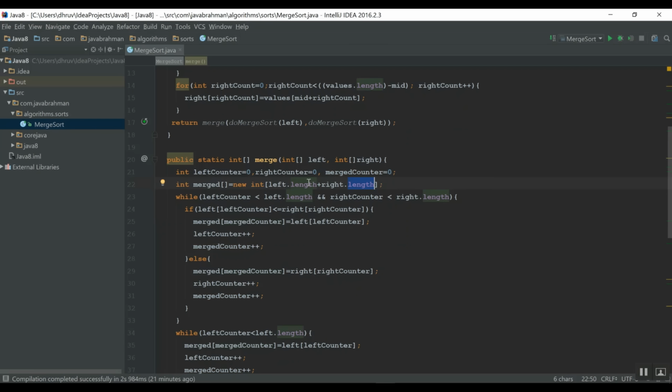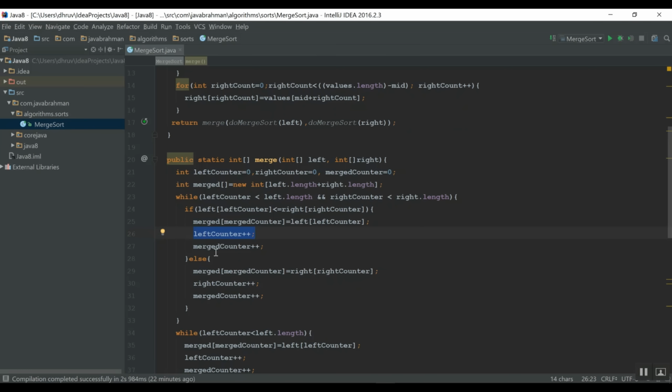I was telling you we have a merged array which is a sum of the lengths of the left and right array, and we keep populating the merged array with the left counter till left is less than or equal to right. Next, if left is not less than or equal to right, then that means right is smaller. Then we put right and we increment the counter of right. When we are putting in the left, we were incrementing the counter for left.